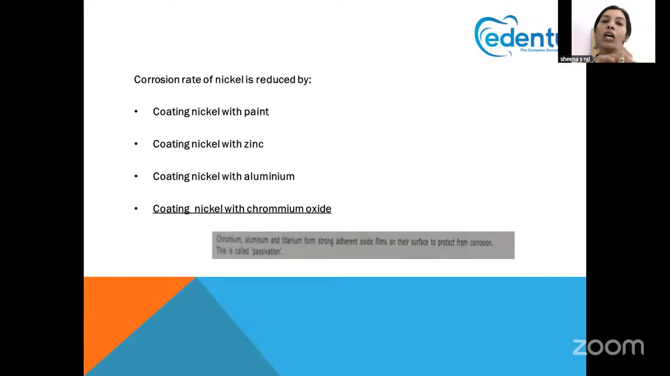So for reducing the corrosion rate of nickel, we use various materials like chromium, aluminium, tin, etc. But just see the options, there is aluminium and chromium, but which is better in reducing the corrosion rate? That is chromium oxide. So the apt answer is option 4, coating the nickel with chromium oxide. If there was no chromium oxide, then you would have gone for coating the nickel with aluminium. Okay, so based on the options, you have to choose the correct answer.